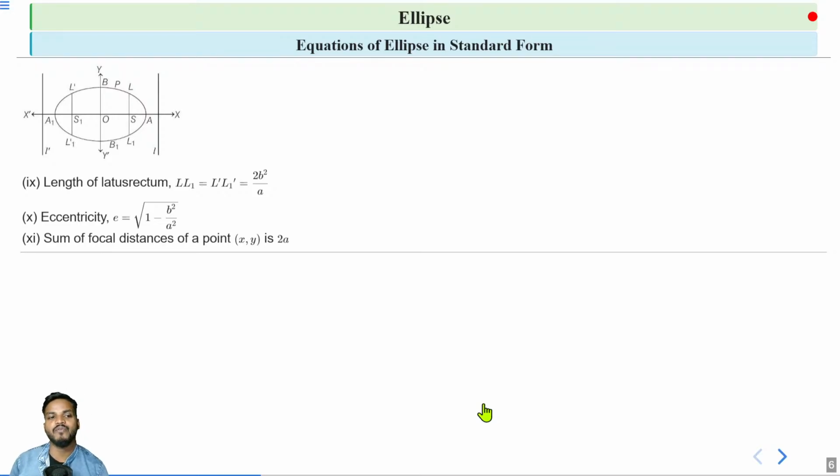Next is sum of focal distances of a point (x, y) is 2a. So if we have a point on an ellipse, let's suppose P, and the coordinate of P is (x, y), then the sum of focal distances, as there are two foci S and S1, so PS plus PS1 is 2a. Okay, clear?